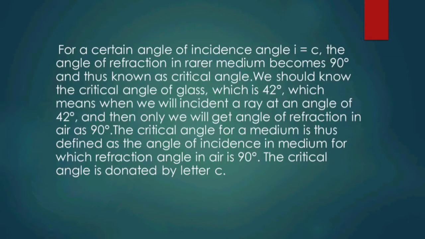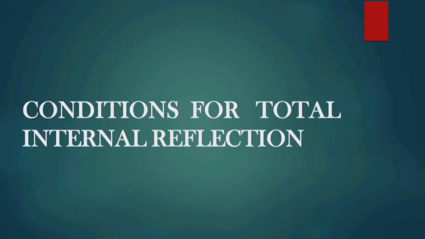We should know the critical angle of glass, which is 42 degrees, which means that when we incident a ray at an angle of 42 degrees, only then will we get an angle of refraction in air of 90 degrees. The critical angle for a medium is thus defined as the angle of incidence in the medium for which the angle of refraction in air is 90 degrees.